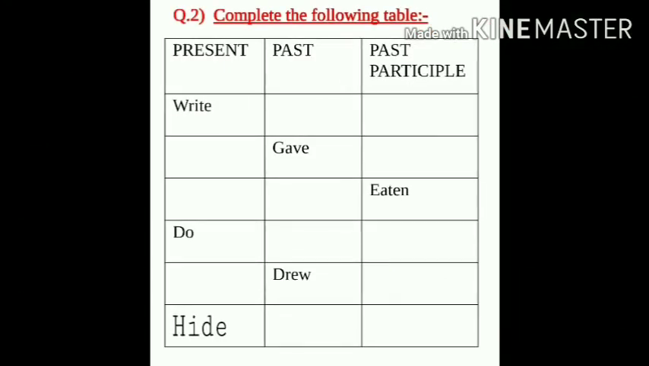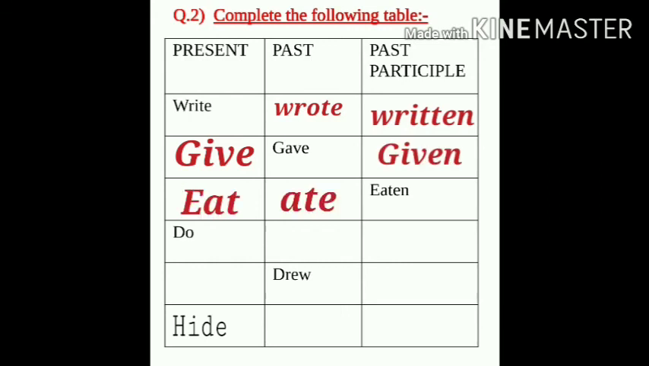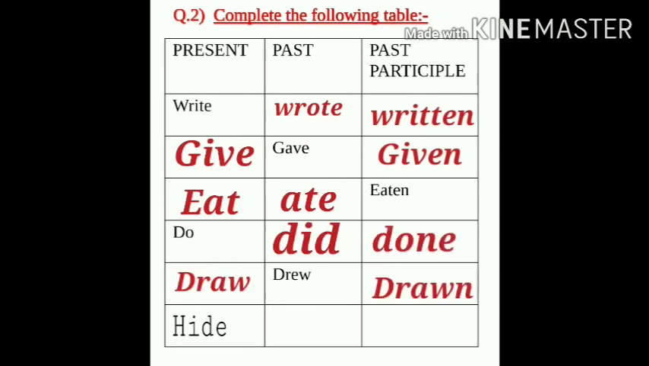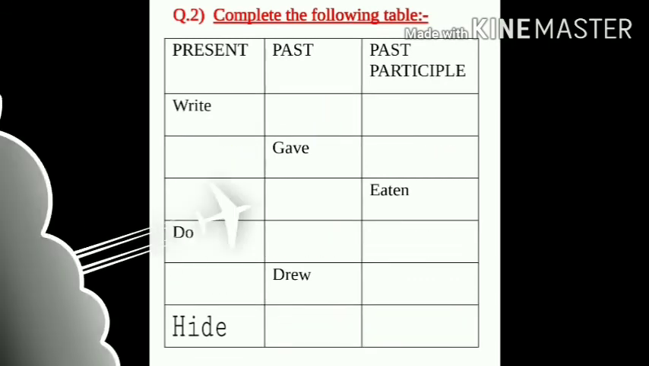Complete the following table. Here you have irregular verbs. Write, wrote, written. Give, gave, given. Eat, ate, eaten. Do, did, done. Draw, drew, drawn. Hide, hid, hidden.